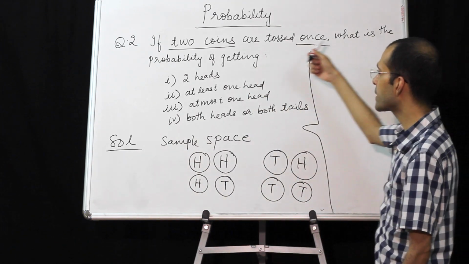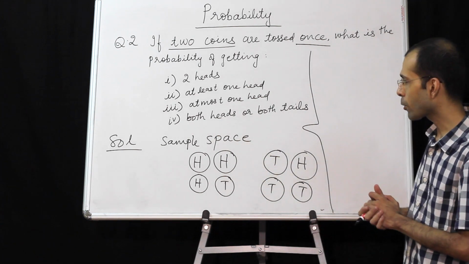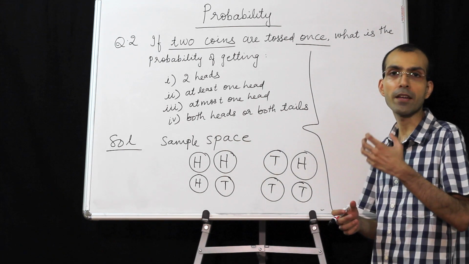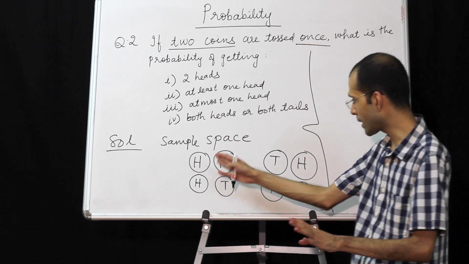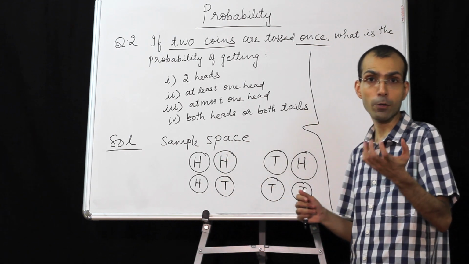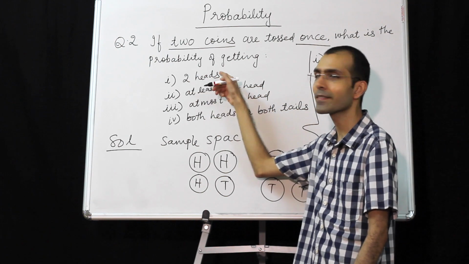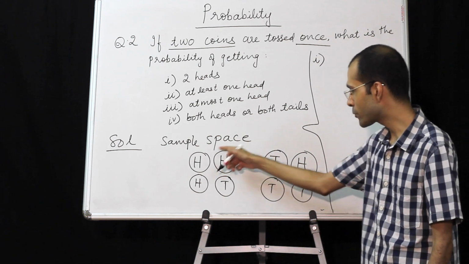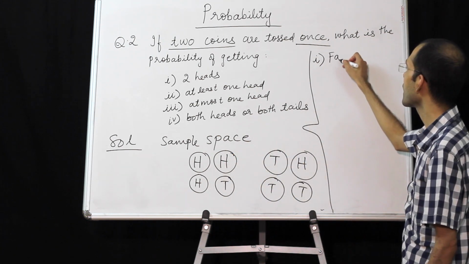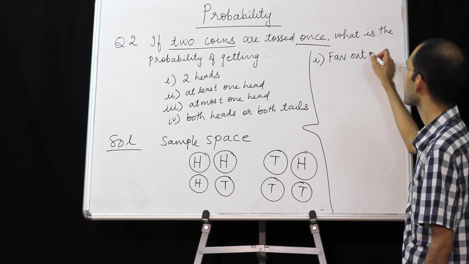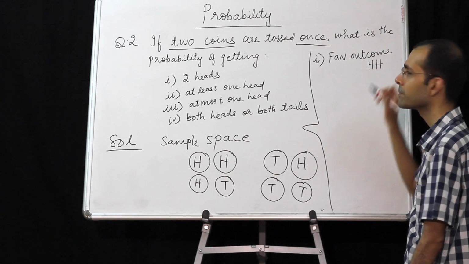What is the probability of getting 2 heads? So to find probability, what do we require? Favorable outcomes and total possible outcomes. Total possible outcomes are done. Now we require favorable outcomes. So subpart 1, you require 2 heads. So what can I choose from this? HH. So favorable outcome will be HH.